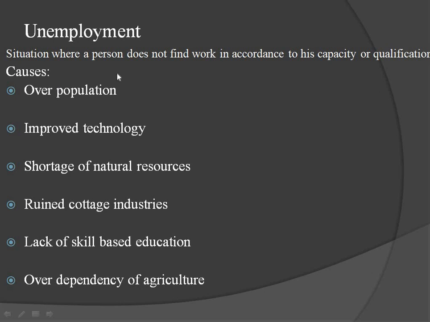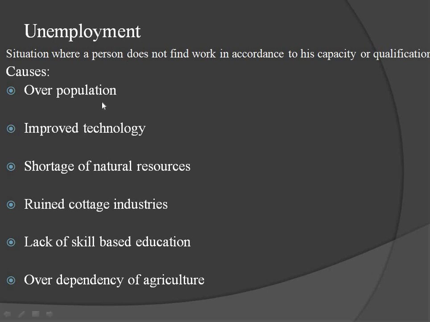First of all, overpopulation. As I told, India is a highly populated country, and overpopulation is one of the reasons for unemployment. Improved technology: for example, one JCB can replace hundreds of people, and one computer will replace many people.